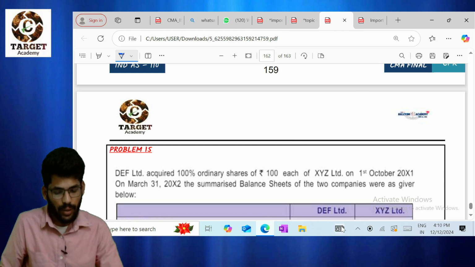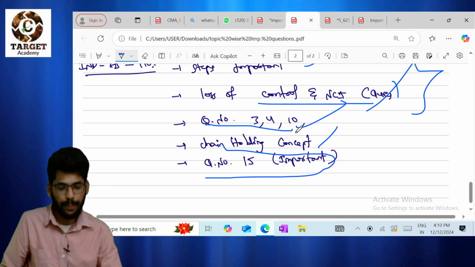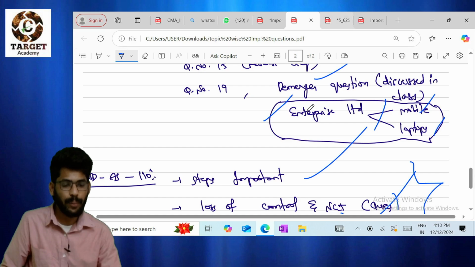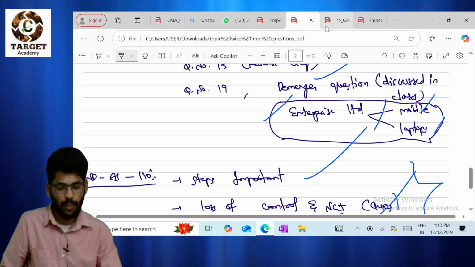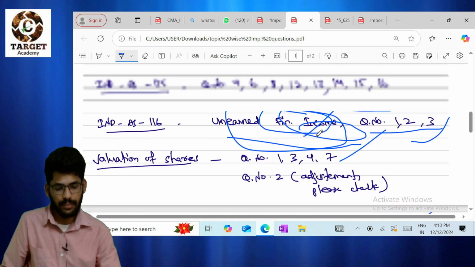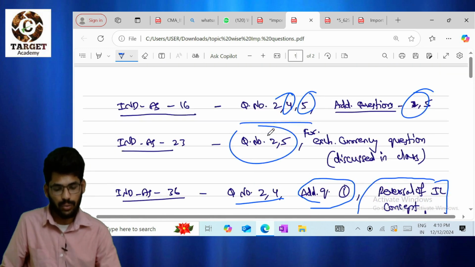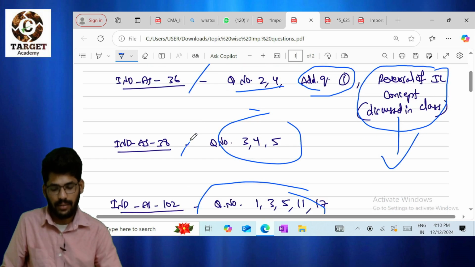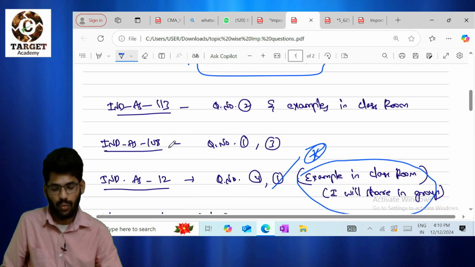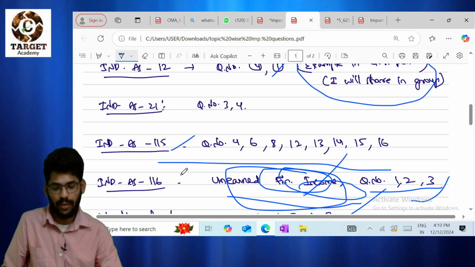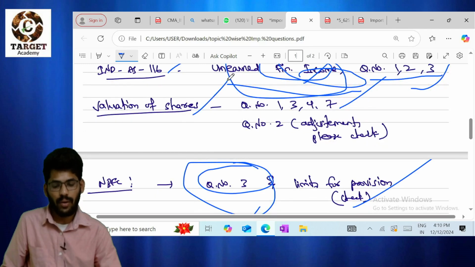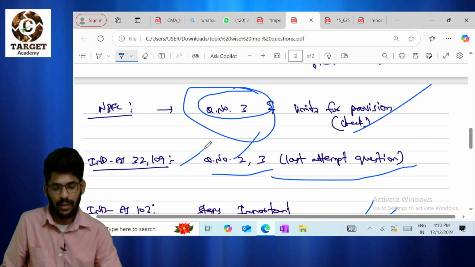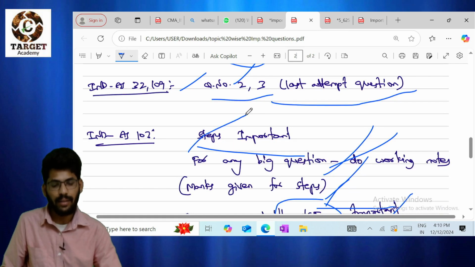Okay guys, please give preference to only important topics. The important topics we have discussed in every class. Once again I will tell you: Ind AS 16, 36, 38, 102, 108 as well as 115, 116. Please give preference to valuation of shares as well as Ind AS 109 questions, and then 10, and then go to theory. That's it. Definitely you will get good marks, guys.